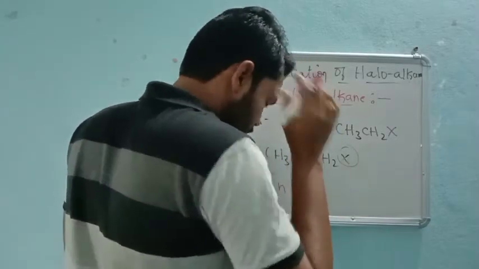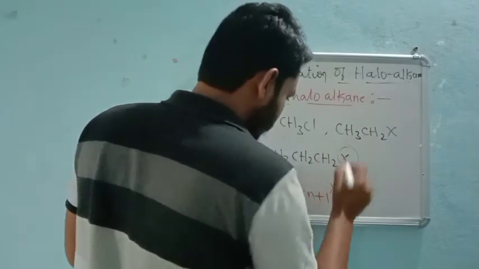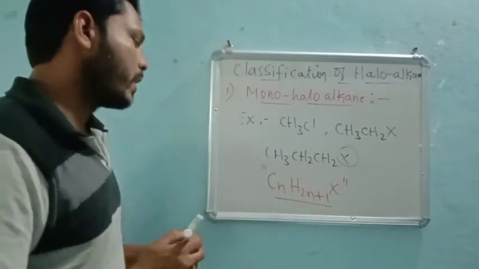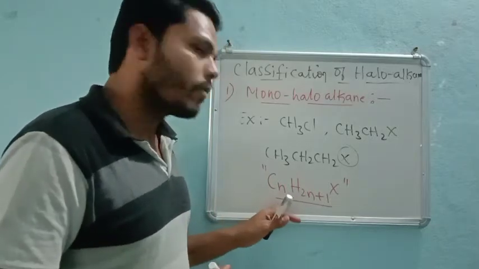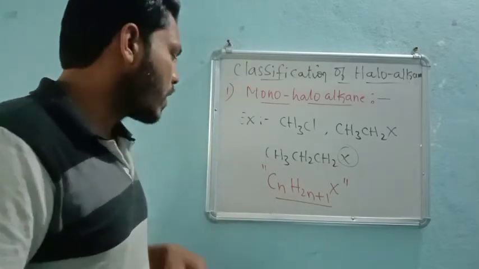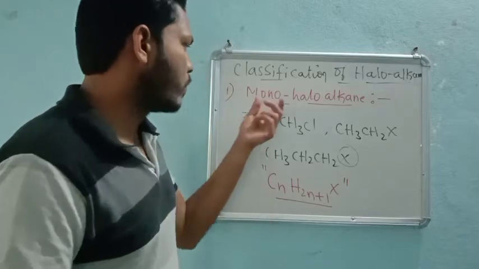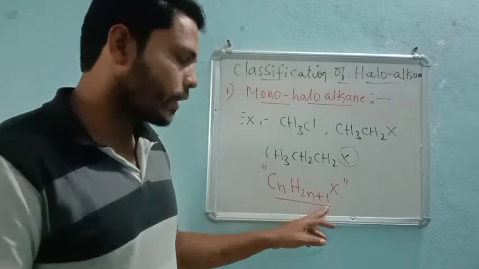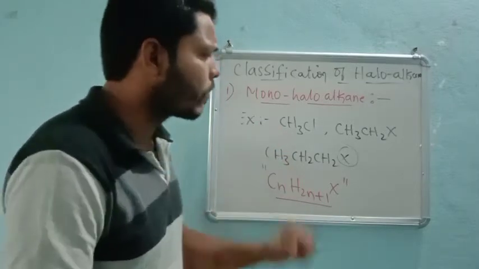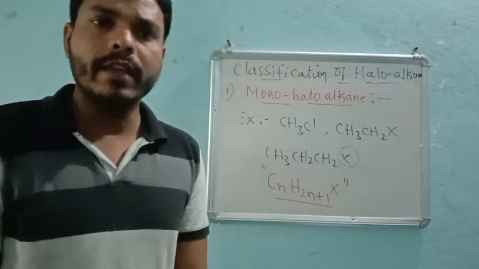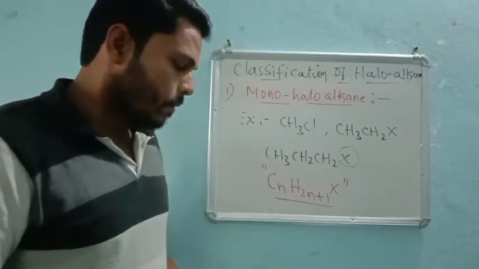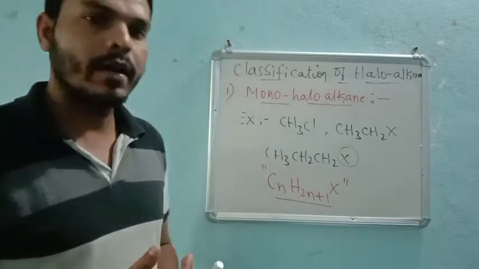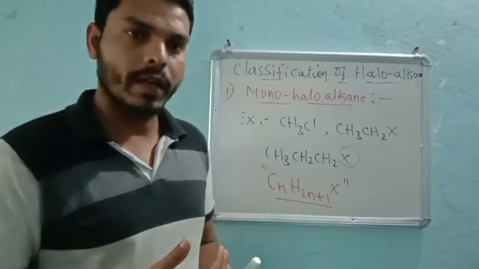And the general formula of monohaloalkane is CnH2n+1X. So this is the general formula. You remember this, why? Because in your CET or NEET, this is required the most, right? So the general formula of monohaloalkane is CnH2n+1X, right? And these monohaloalkanes can again be classified into primary haloalkane, secondary haloalkane, and tertiary haloalkane, right?